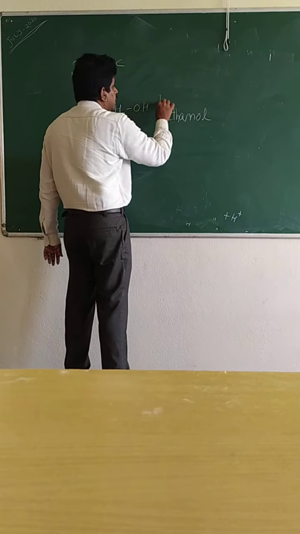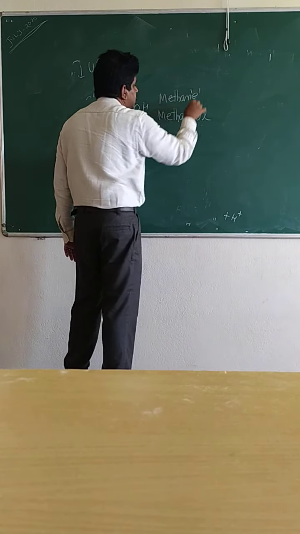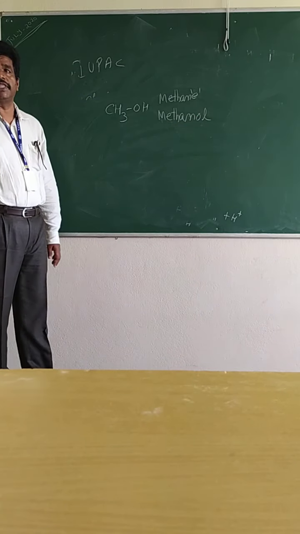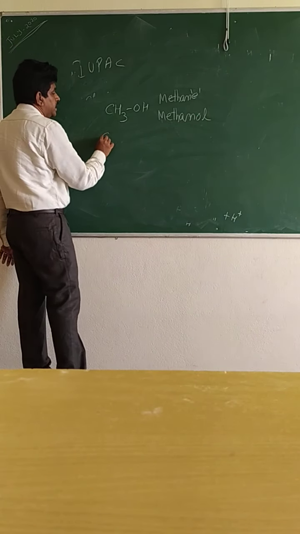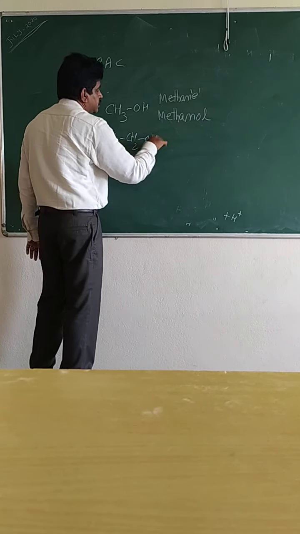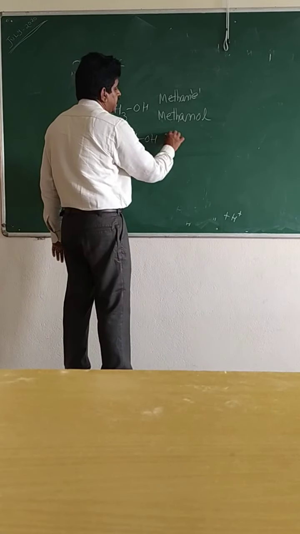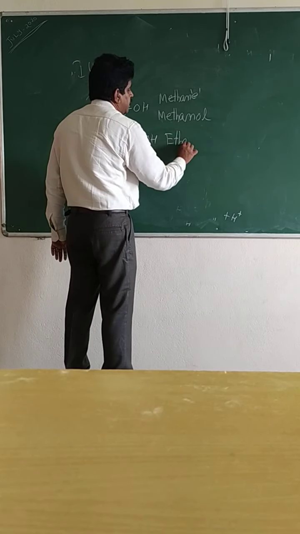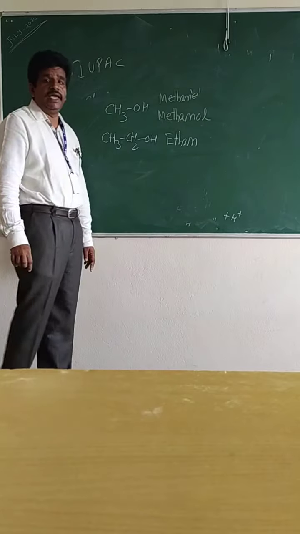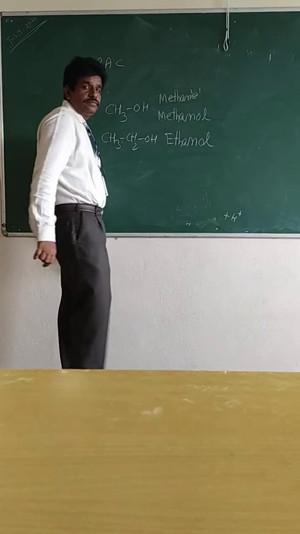So the terminal E is replaced by OL, methanol. Another example, CH3CH2OH. Here we have two carbon atoms, so the corresponding alkane is ethane. Instead of writing E, we will write OL, ethanol.